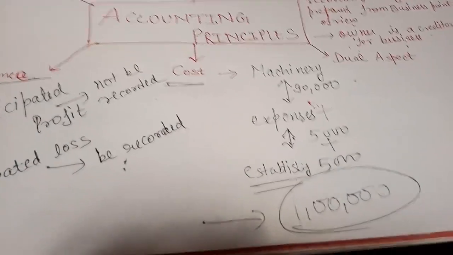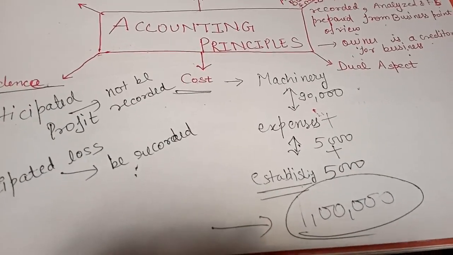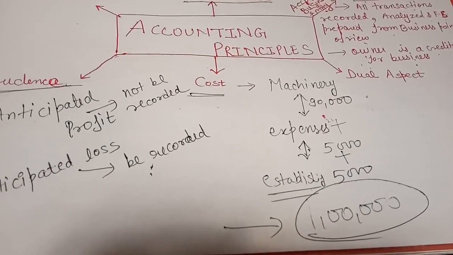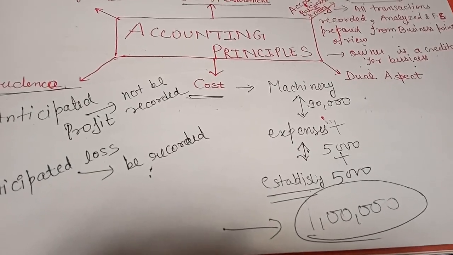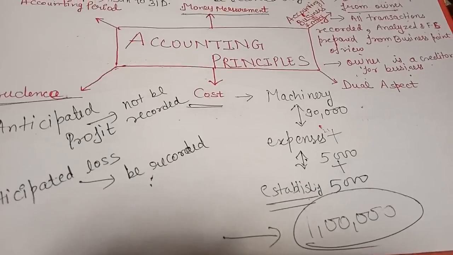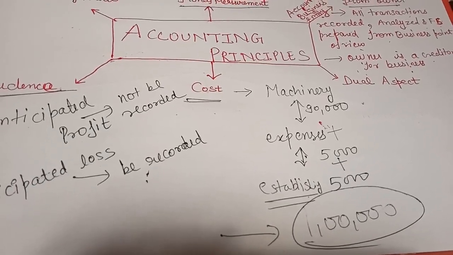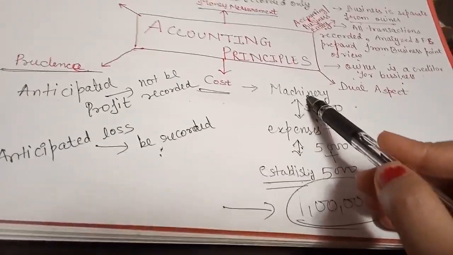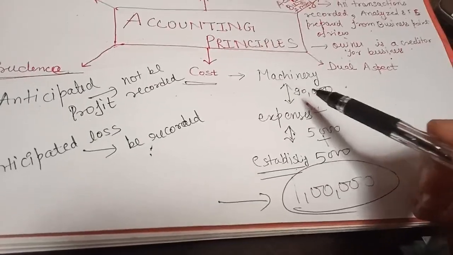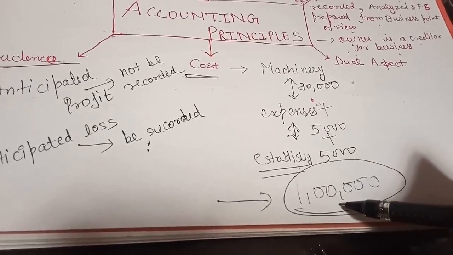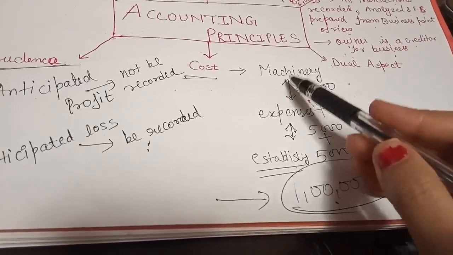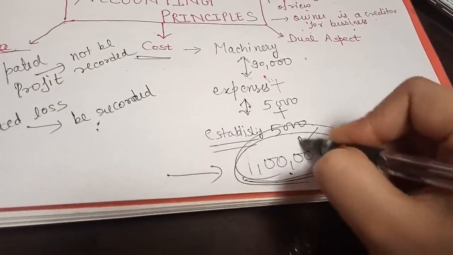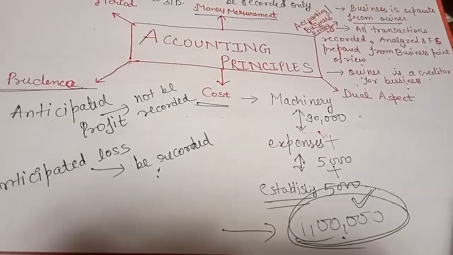So according to this cost principle, an asset in the books of account will be recorded to its original cost, comprising cost of acquisition and all expenditure incurred for making the asset ready to use. कि हम जितनी भी एसेट बिजनेस के लिए परचेज कर रहे हैं, प्लस जब तक वो एसेट्स रेडी नहीं हो जाती यूज़ करने के लिए, तब तक के सारे एक्सपेंस उसमें ऐड करके देन वी विल गेट द एक्चुअल cost of the business, and that cost will be recorded in the business. Clear?